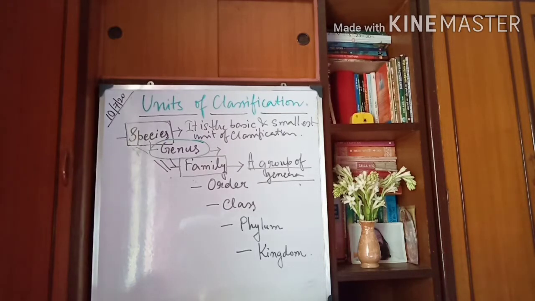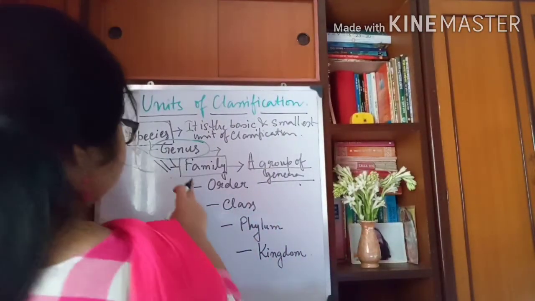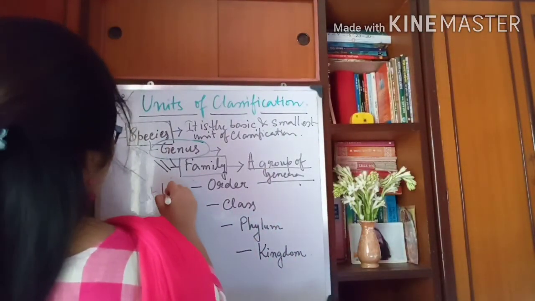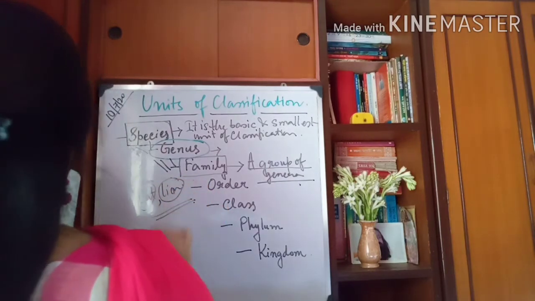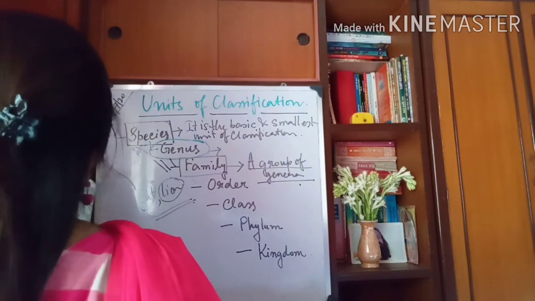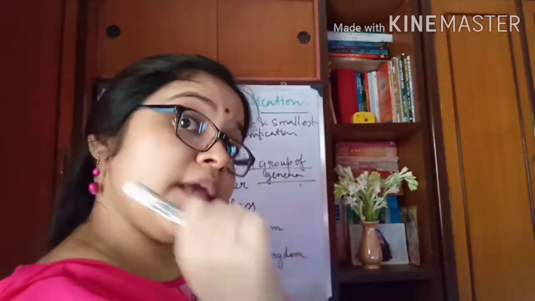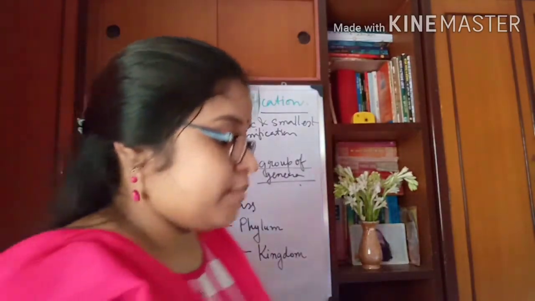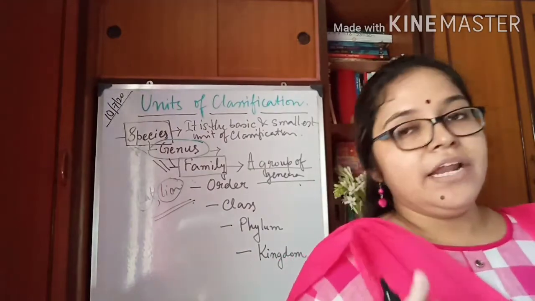For example, a cat and a lion. They belong to the same family, which is known as cat family, and the scientific name is Felidae.